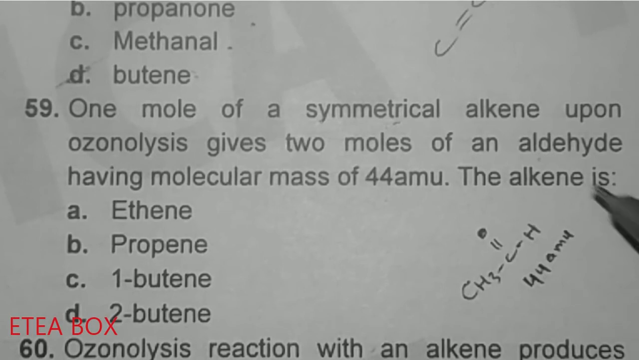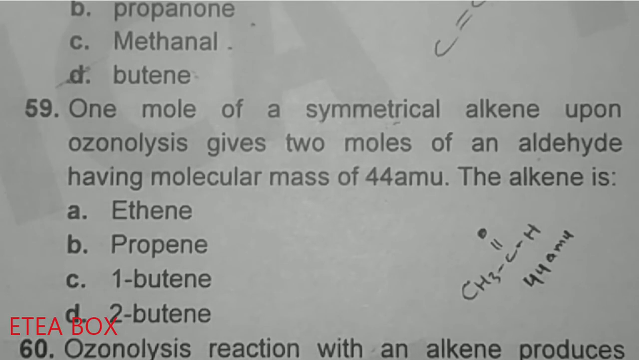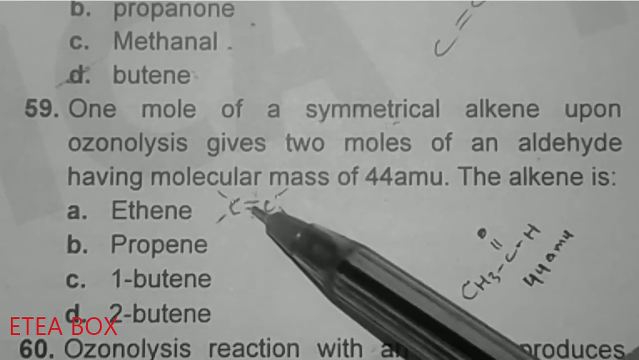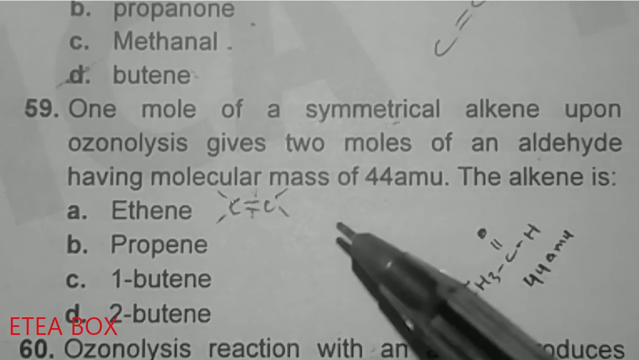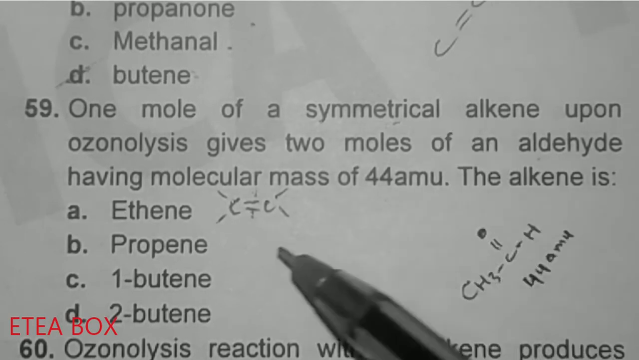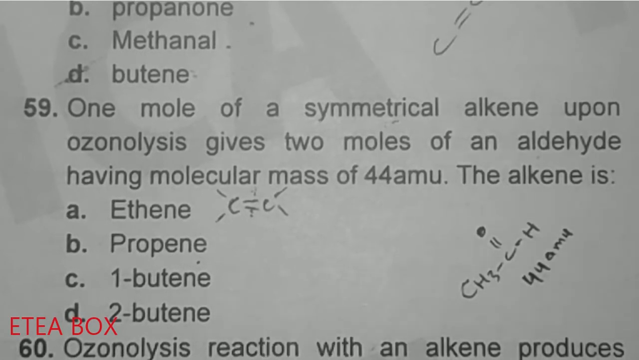Simply, they have stated which one of these will give 2 moles of acetaldehyde. Now you have to find which one gives 2 moles of acetaldehyde. Look at ethene. Break this double bond and put oxygen on both carbons. It will give 2 moles of formaldehyde, not acetaldehyde. Now propene will give formaldehyde and acetaldehyde. And 1-butene will give formaldehyde and propanal. So this one is incorrect.